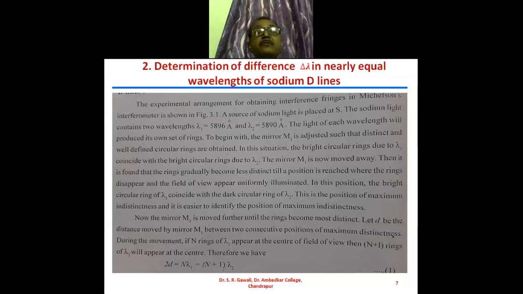Now here what we do, we will obtain the Michelson interferometer fringes. The experimental arrangement for obtaining the interference fringes in the Michelson interferometer is shown in the previous diagram. We will set up the Michelson interferometer for obtaining the interference.